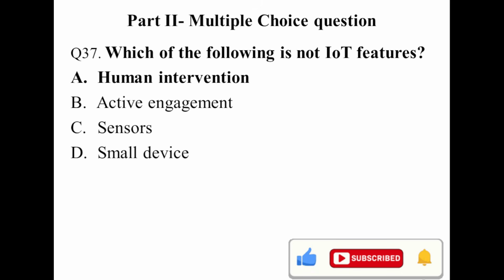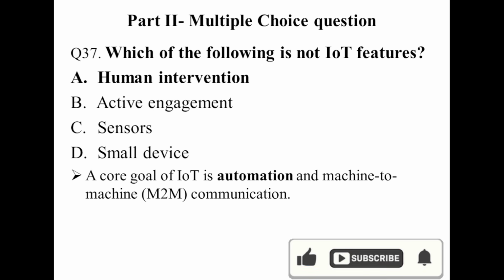If you are asked about IoT features: active engagement, sensor, small device, connectivity, artificial intelligence, these are all features, but human intervention is out of scope. The goal of IoT is automation and machine-to-machine communication, so no need for direct human intervention.